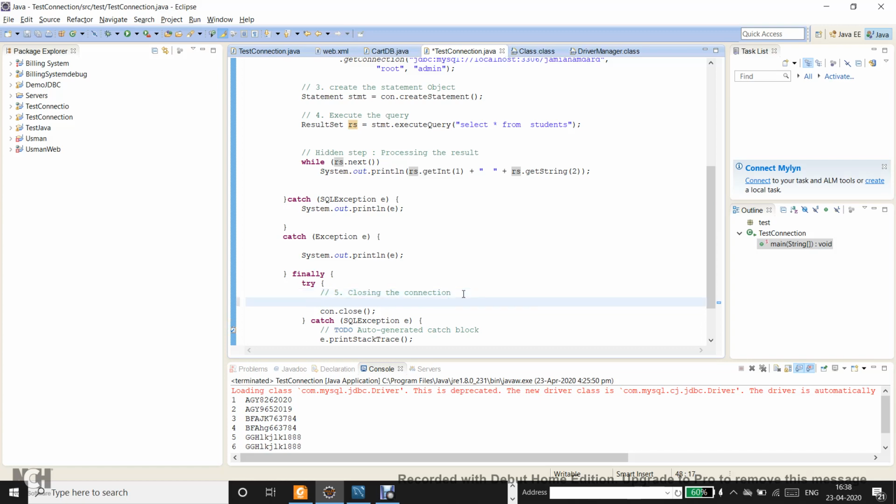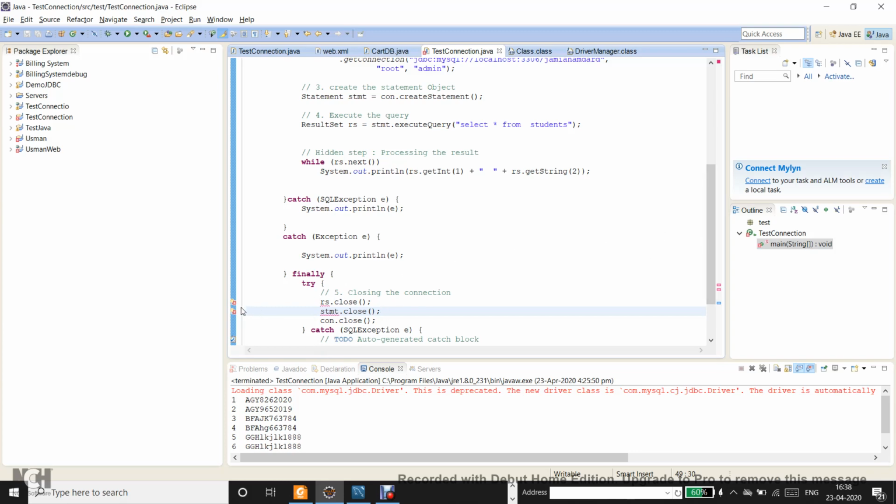Otherwise, the right way is that you should close in the same order. That means you should close the result set first, rs.close. This was the right way. Then you must close the statement, stmt.close, and then you must go for connection.close. I am getting an error because of these statements.